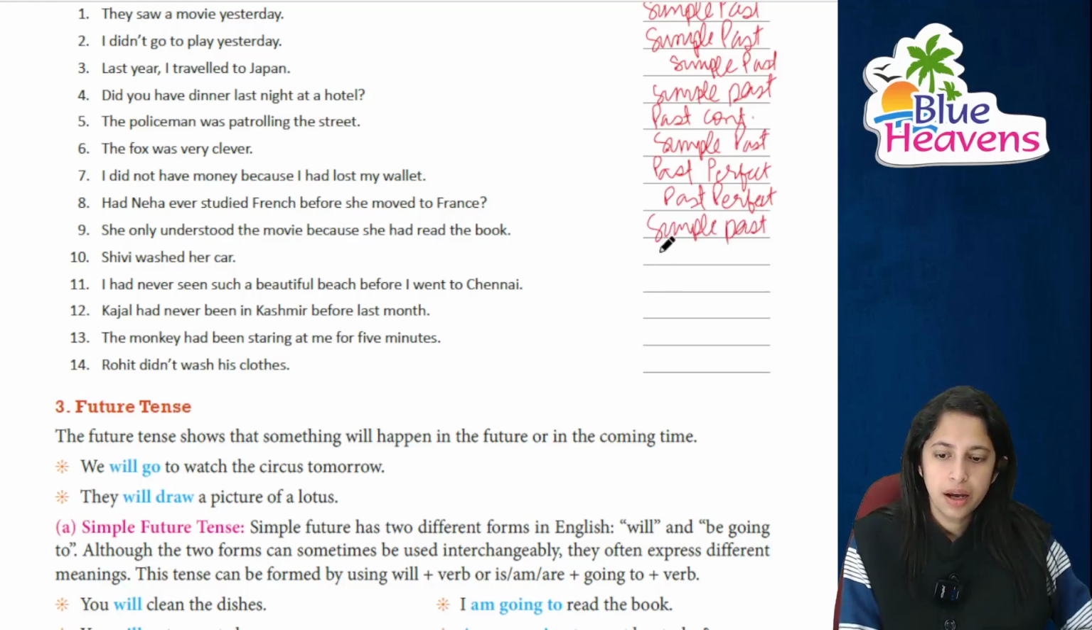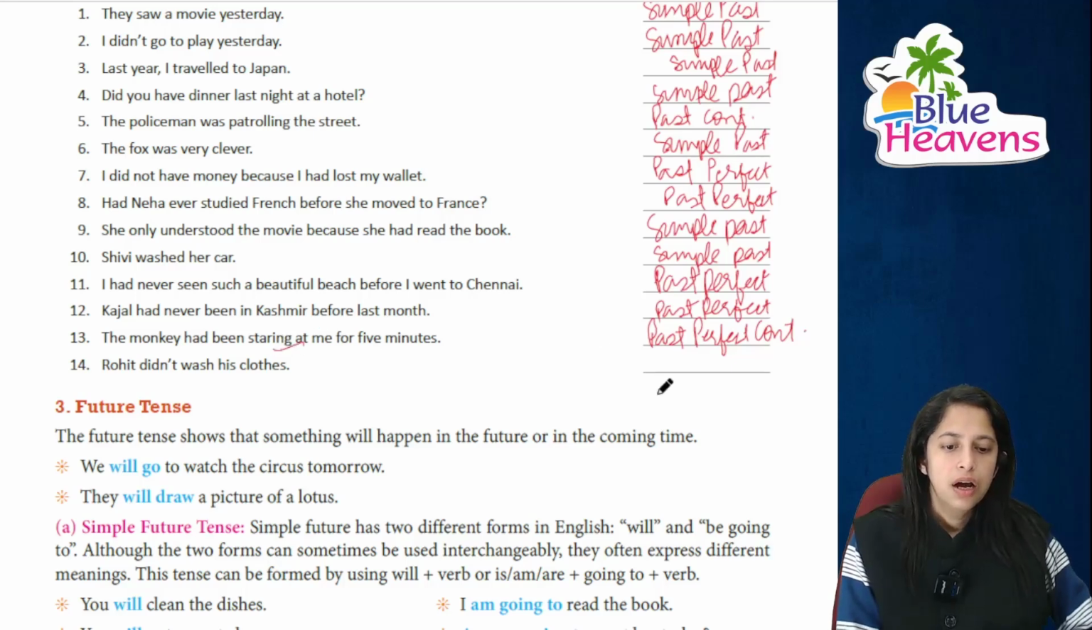Did we wash the car? Again, this is simple past. I have never seen such a beautiful beach before. I went to Chennai. This is, again, simple past. No, this is past perfect. Right? Kajal had never been again in Kashmir. This is past perfect. The monkey had been staring. देखिए, this is past perfect continuous because इसके अंदर ing आ चुका है. And Rohit did not wash his clothes. This is simple past.